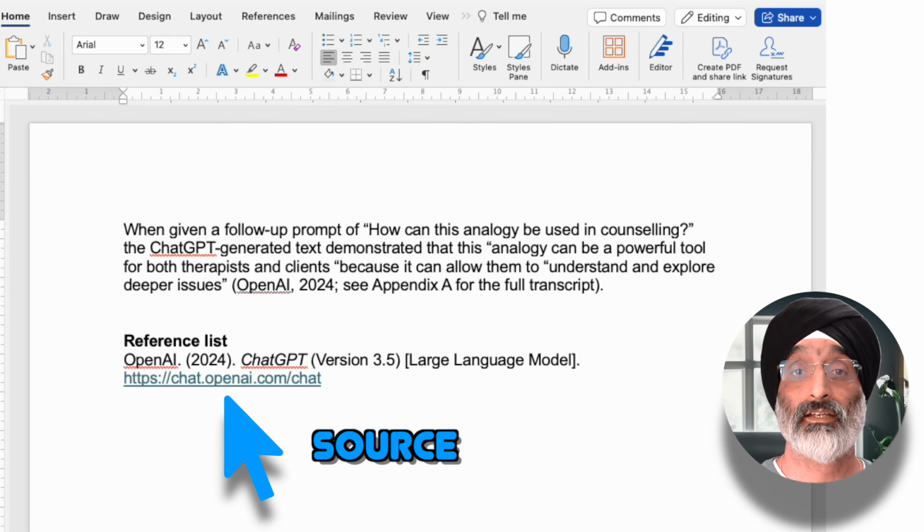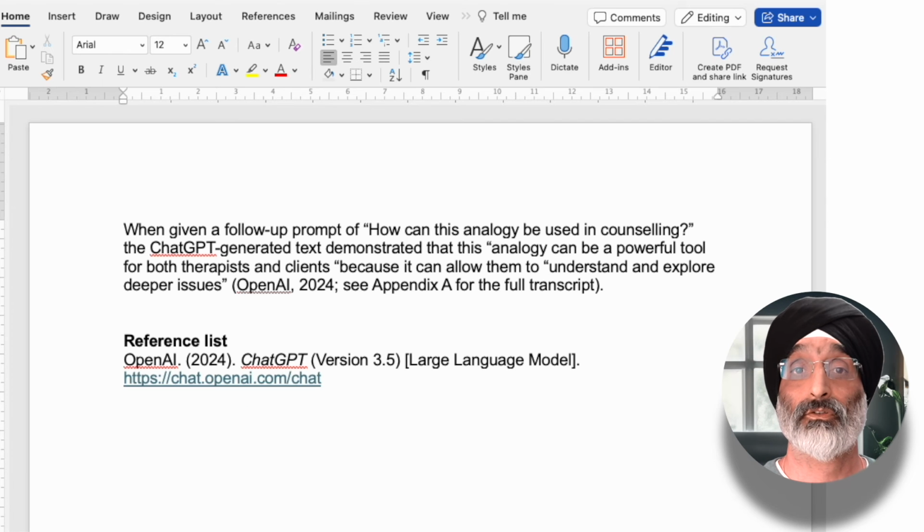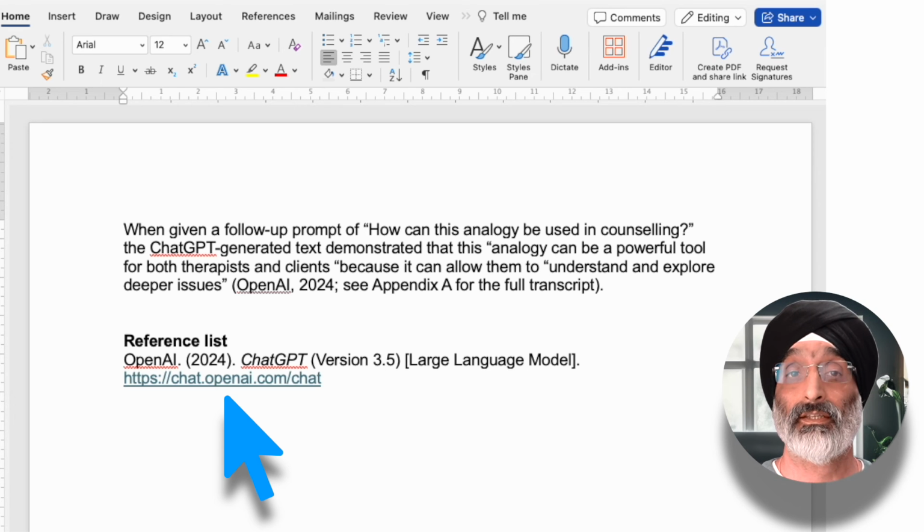The URL for ChatGPT is chat.openai.com/chat. For other models or products such as Google's Gemini or Microsoft's Copilot, use the URL that links as directly as possible to the source. This means the page where you can directly access the model, not the publisher's homepage.